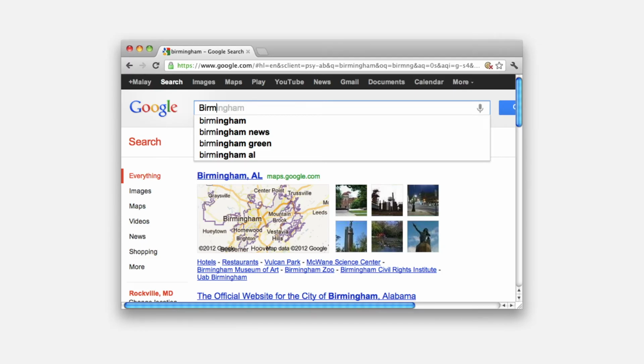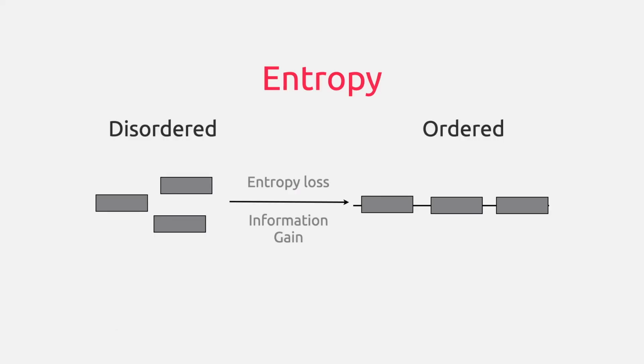To give an intuitive feeling of language modeling, let's say you are typing a word in Google search. The browser suggests alternatives based on the language model according to the probabilistic association of words. To understand language models, we also have to understand the concept of entropy as it is applied in language modeling. Like in thermodynamics, randomness of a system is measured as entropy. Relative entropy of a language model is the amount of information gained going from the random arrangement of words to meaningful arrangement of word ordering, which is dictated by grammar.